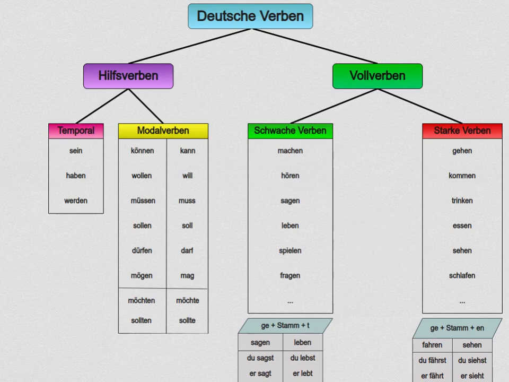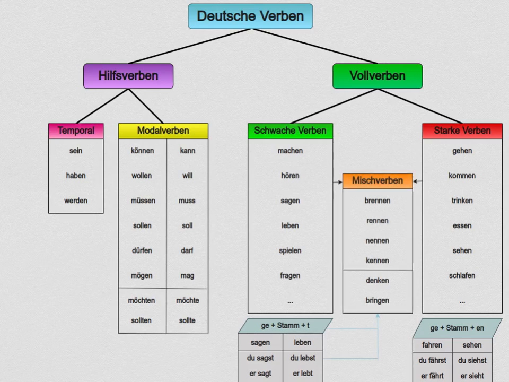But there is one more group of verbs to talk about. They are usually categorized as strong verbs too, but you could also place them in between strong and weak verbs as a third group. They are called Mischverben, mixed verbs.